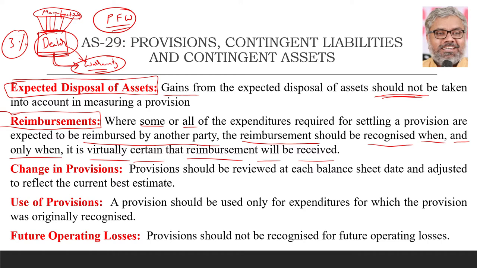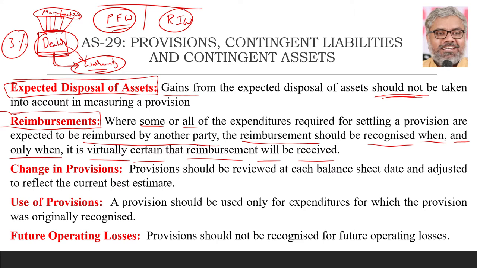How much is the obligation? That we don't know. That requires an estimate. So that estimate was, let us say, 3%. And he created a provision for warranties of 3%. Can he reduce the amount that is reimbursable from the manufacturers from this provision? No. He has to show separately on the asset side. So reimbursable amounts of warranties, he has to show separately on the asset side. So the asset side has a separate asset, and the liability side has a separate liability.